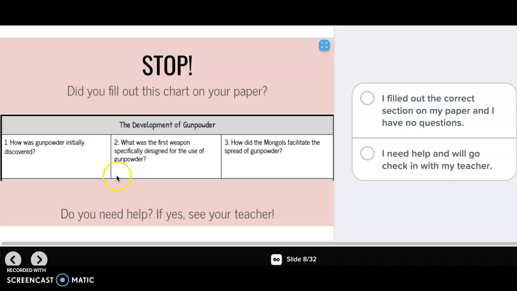We've come to our first checkpoint. It says stop. Did you fill out this chart on your paper? This is all the questions for the development of gunpowder. So did you answer these 3 questions? You'll answer here on the Pear Deck. And if you need help, you're going to check with your teacher. Pause and make sure you've completed all of these now.